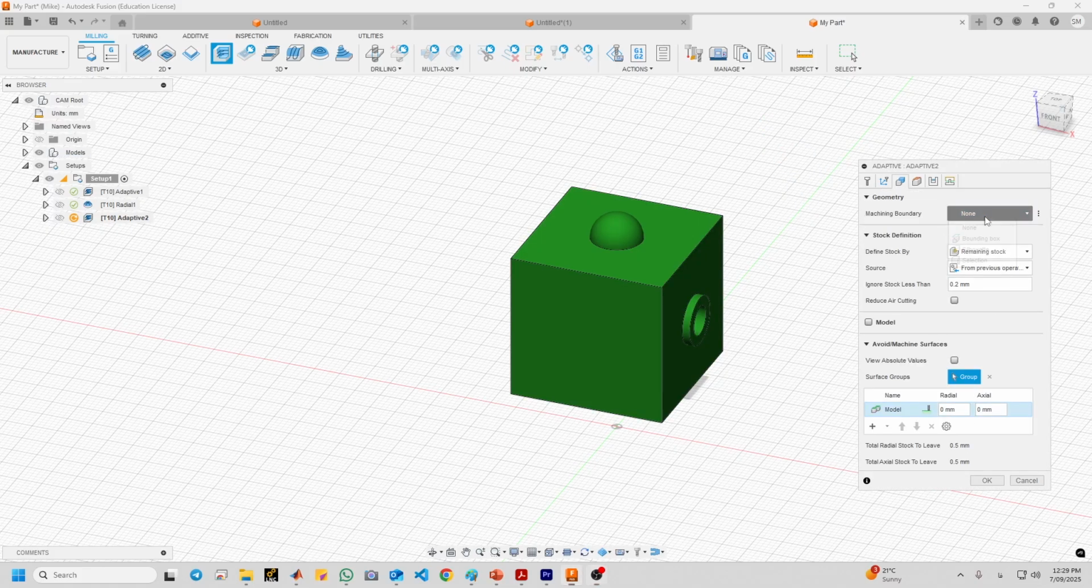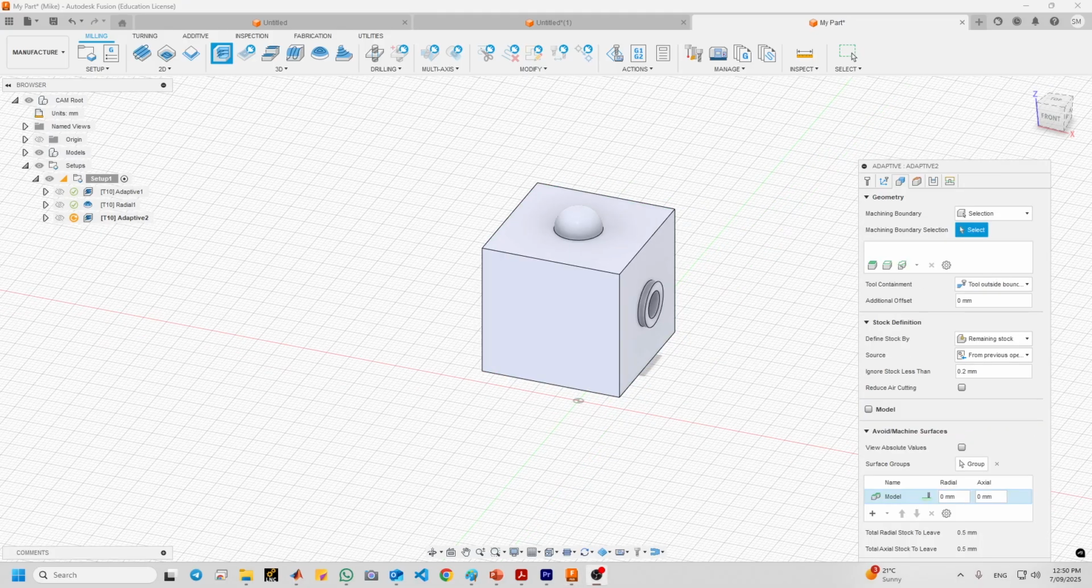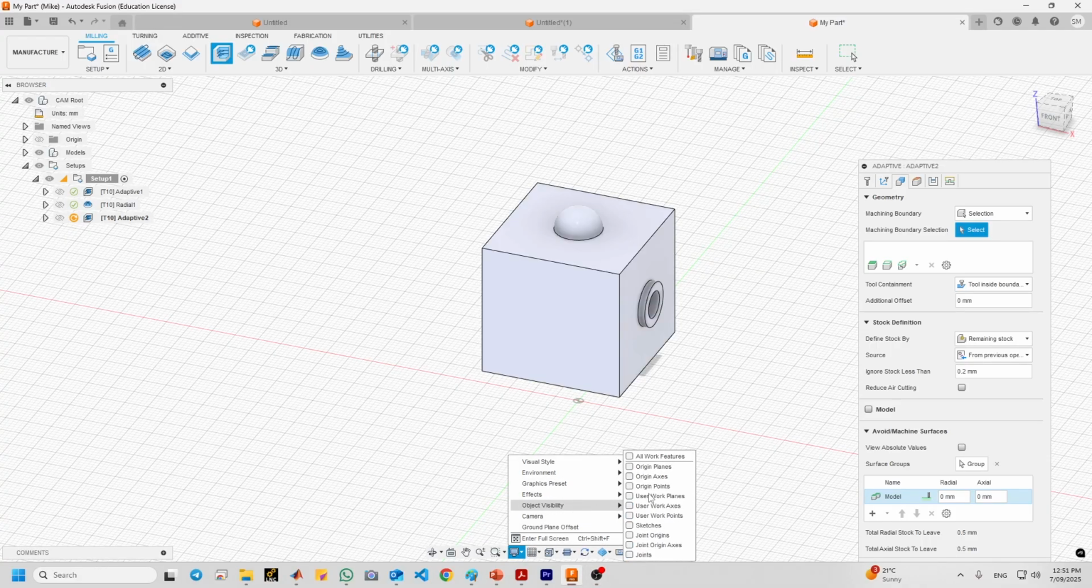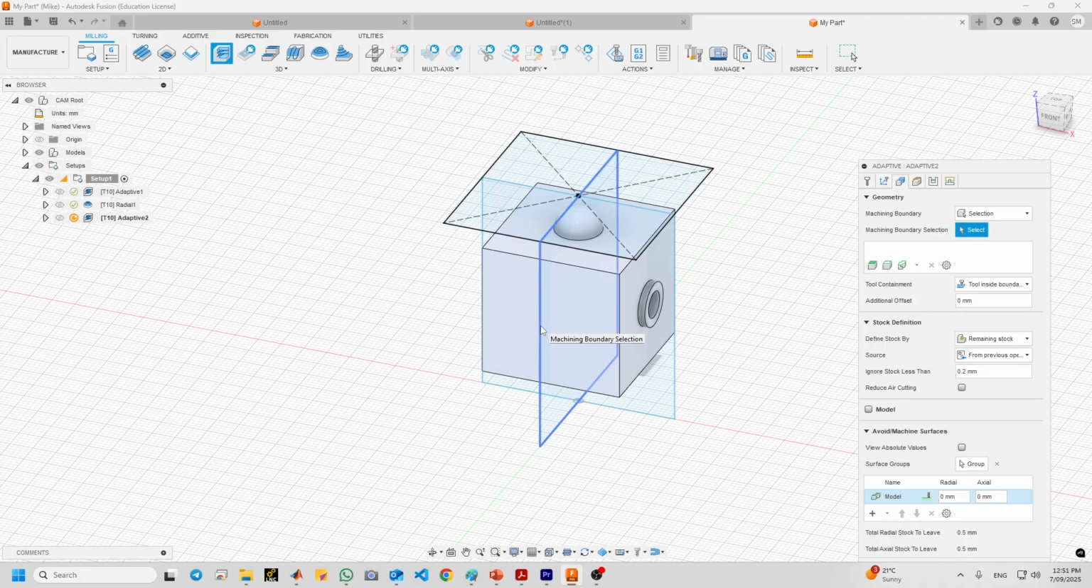Okay, now go to the geometry tab. Change the machining boundary drop down to selection. Now change the tool containment to tool inside boundary. Now we need to go to display setting here, object visibility, and now we will select this plate, this rectangle.